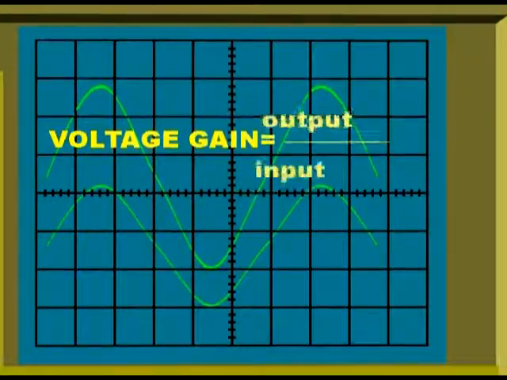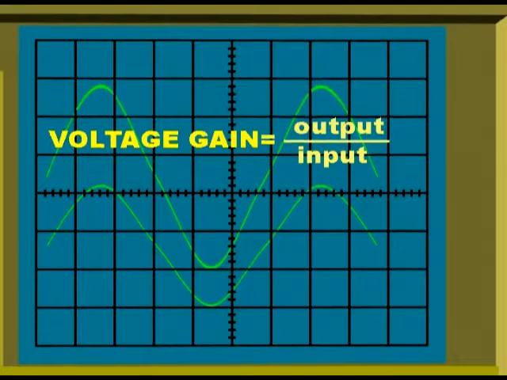Voltage gain is equal to output voltage divided by input voltage. This is equal to 4.8 divided by 1.6. Therefore, the voltage gain is 3.